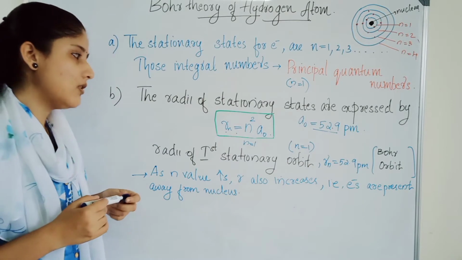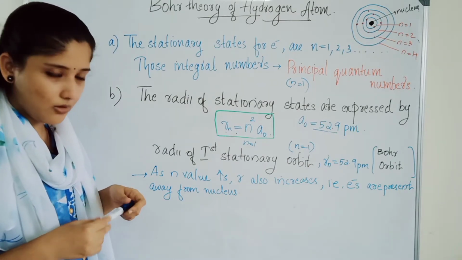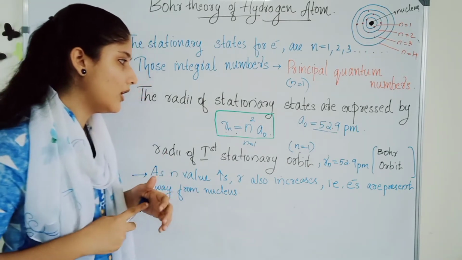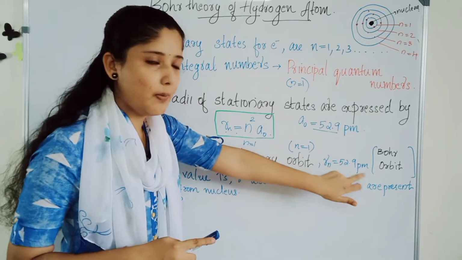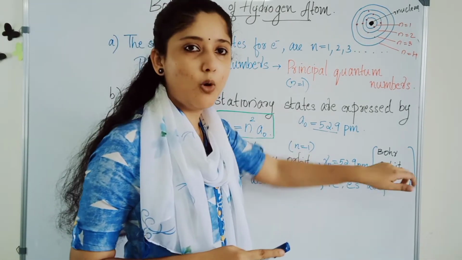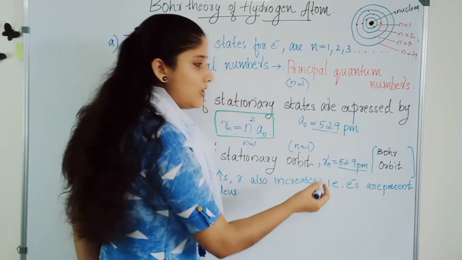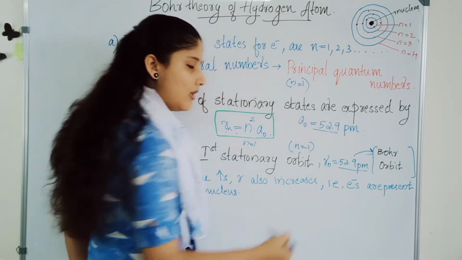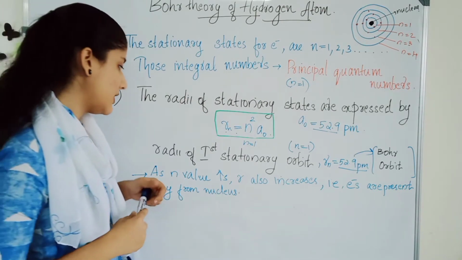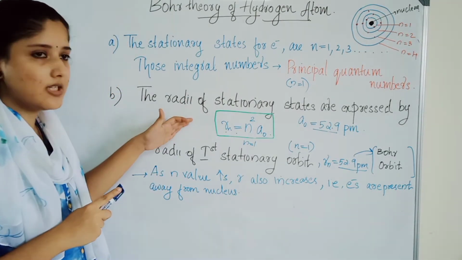So the radius of the hydrogen atom is 52.9 picometer, and it is called the Bohr orbit, or the radius of the hydrogen atom.